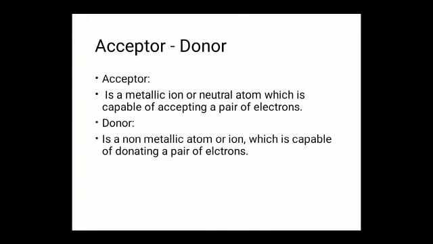Before discussing complexation, you need to understand some definitions. Acceptor and donor. What is an acceptor? It is a metallic ion or neutral atom capable of accepting a pair of electrons. A donor is a non-metallic atom or ion capable of donating a pair of electrons.